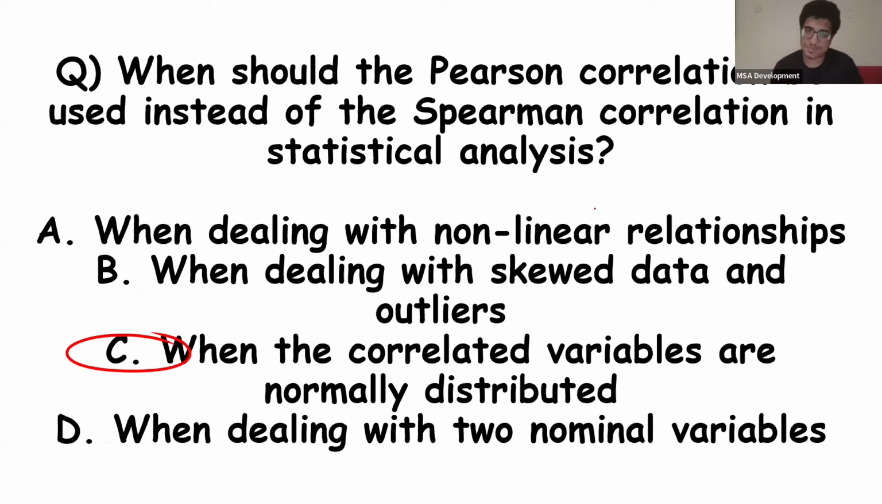When should the Pearson correlation be used instead of the Spearman correlation in statistical analysis? So Pearson, remember, is parametric, tamam? P for parametric means it assumes that the values are normally distributed, okay? Spearman, on the other hand, doesn't assume that the values are normally distributed, and it's used on non-normal values, okay? So if the variables are normally distributed, that's when we're going to use Pearson instead of Spearman. Spearman is non-parametric. It takes non-normal values. Okay, sorry for showing you guys the answer. I thought I fixed everything.